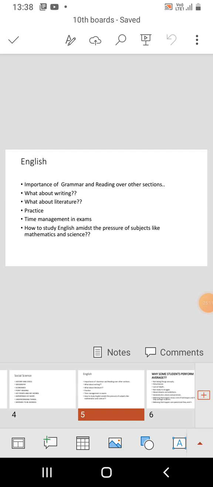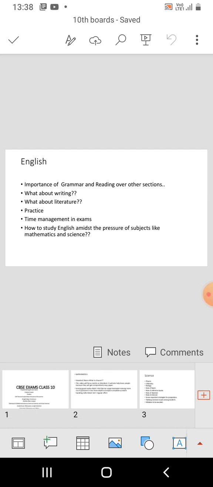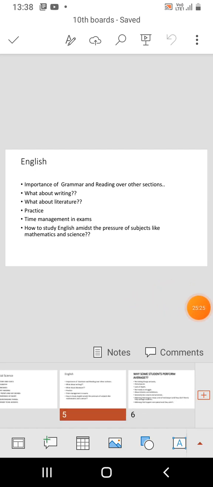And some students focus a lot on the subjects which they like and they ignore the subjects which they don't like. Suppose a child is interested in mathematics, goes on studying mathematics, as a result of which his or her performance in other subjects gets affected. These things have to be avoided. These things may happen throughout the journey because the journey is long, but one has to try his or her best to avoid such things.